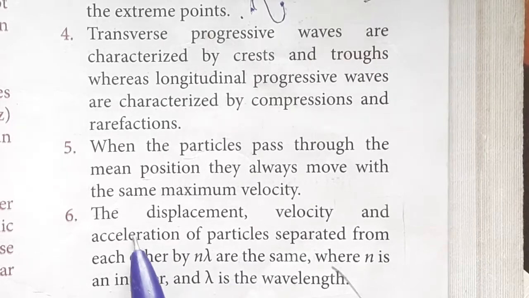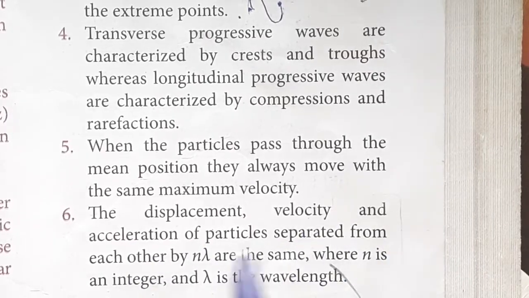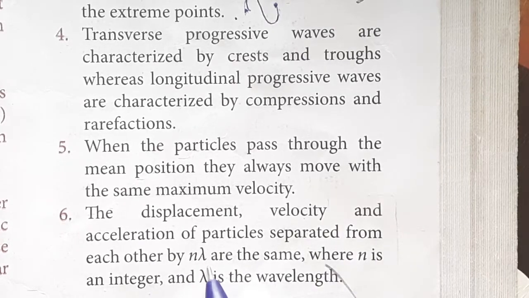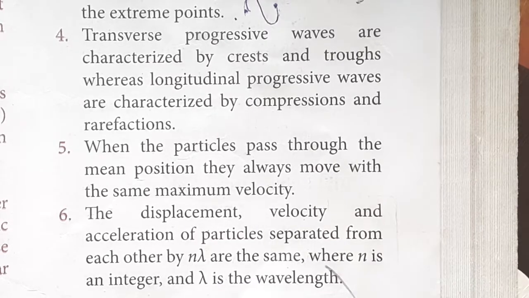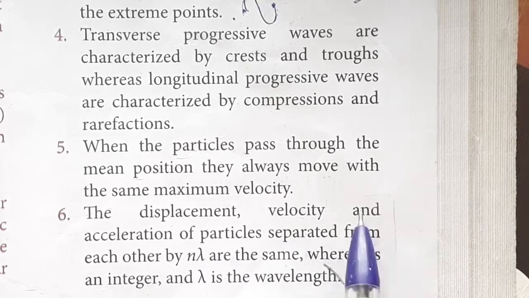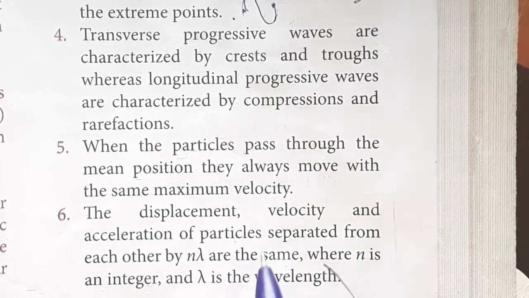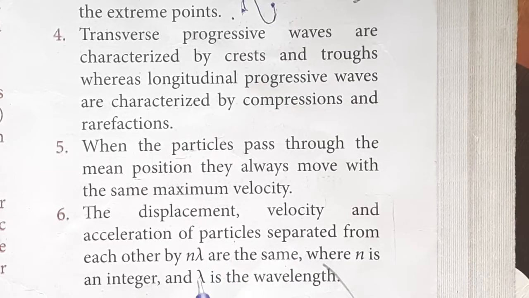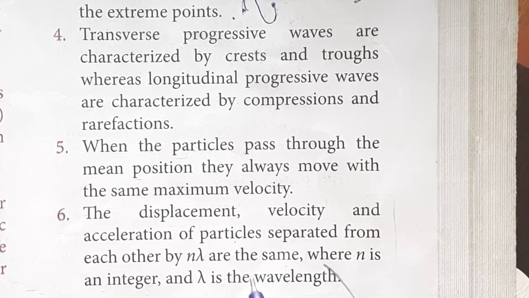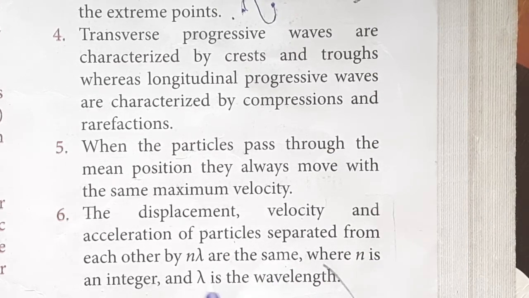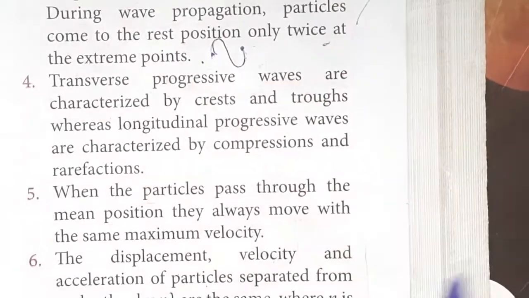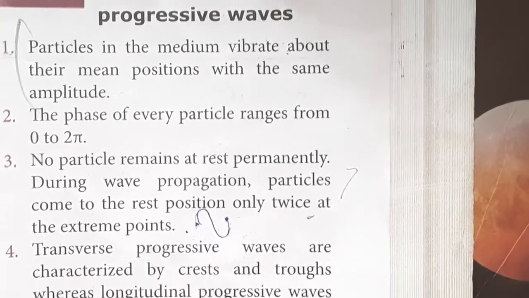The next point, the displacement, velocity and acceleration of particles separated from each other by n lambda are the same, where n is an integer and lambda is the wavelength. That is, particles separated by 1 lambda, 2 lambda, 3 lambda and so on. So these are the characteristics of progressive waves.